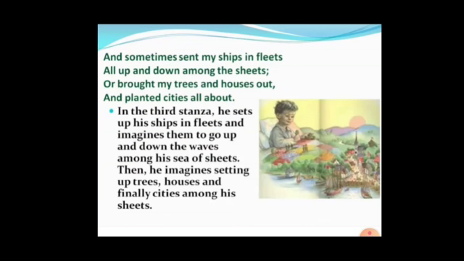In this stanza, he sets up his ships and fleets, that is, many ships are called ships and fleets, a collective noun, and imagines them going up and down the waves among his sea of sheets. Then he imagines setting up trees, houses, and finally cities among his sheets. He imagines all these things are there on his sheet.